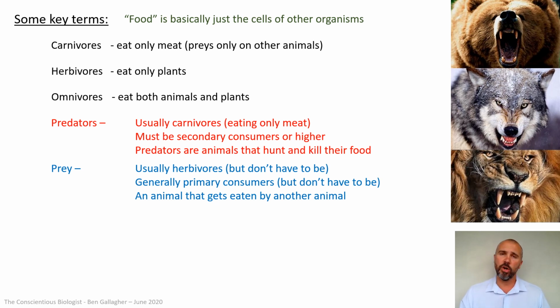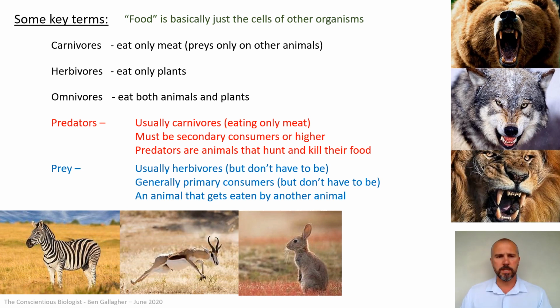But prey are usually herbivores. They're generally primary consumers, as all herbivores are, but they don't have to be. And a prey is an animal that gets eaten by another animal. That's really the last lines on both definitions are the key things. Predators are animals that hunt and kill other animals. Prey are animals that get eaten by other animals. And a few obvious examples popping up to my side here: a zebra, antelope, a rabbit. Those are the ones that we generally think of as the animals that get hunted, killed, and eaten by other animals.